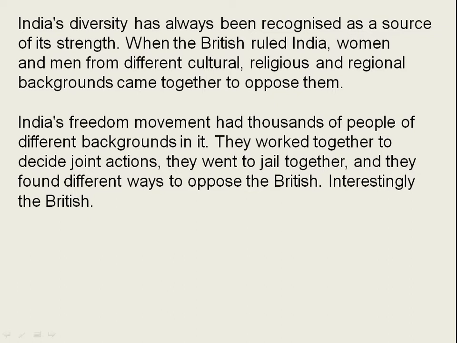Here we are observing children. The background of the different people doesn't matter. Our aim and motto was one and single: to oppose the Britishers. We were united and together. We were following different castes, cultures, backgrounds and so on. But still we were together and fighting for the same cause.